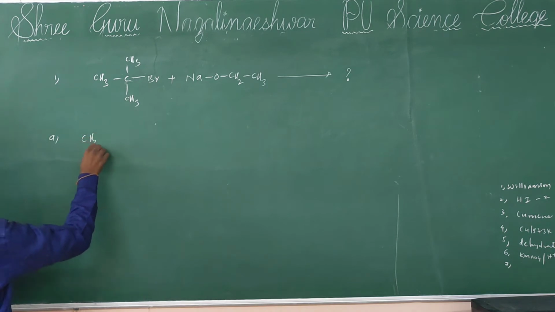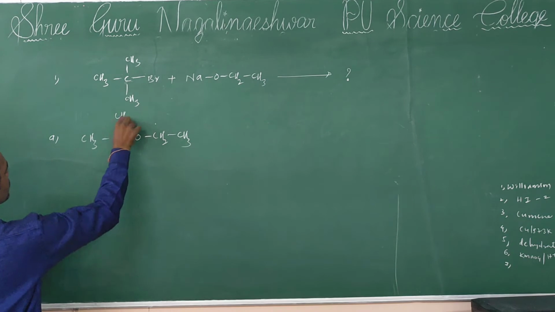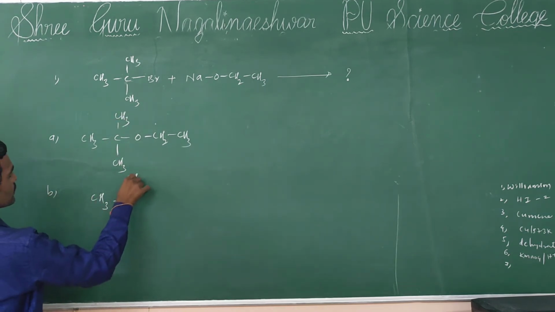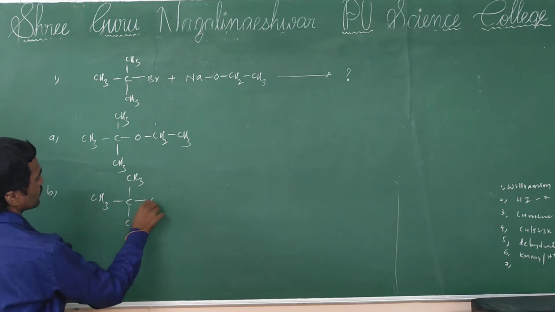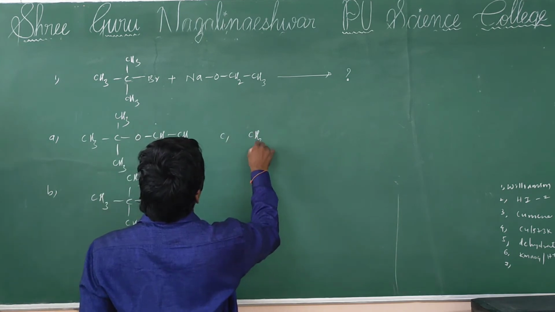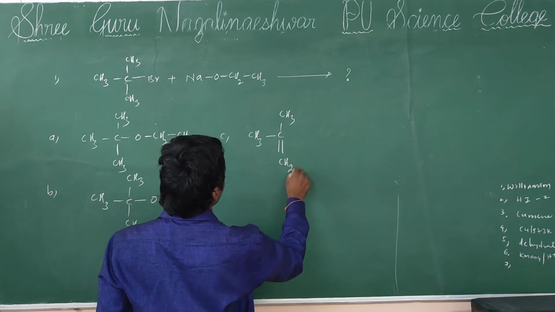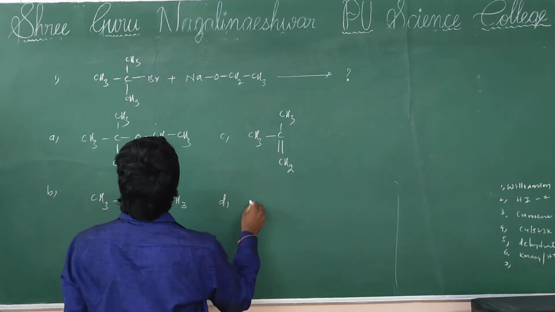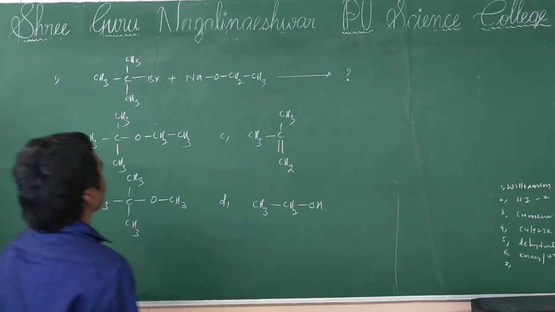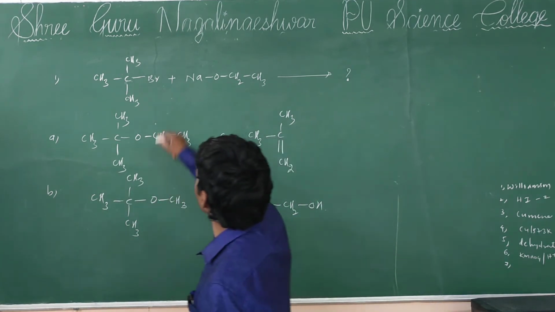Option A, option B, option D, C. So here tertiary butyl bromide